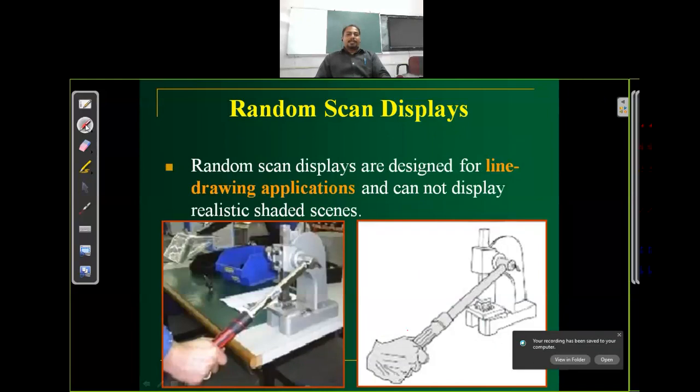Next, random instant displays are designed for line drawing pictures only. We cannot draw a realistic shaded scene because this uses line commands for displaying an image. This is a realistic image. We cannot display this realistic image using a random instant display system, because this system uses the concept of line drawing. You can display only this kind of image. You cannot display a realistic image using the random instant system, but in a raster system we can display this kind of image also.